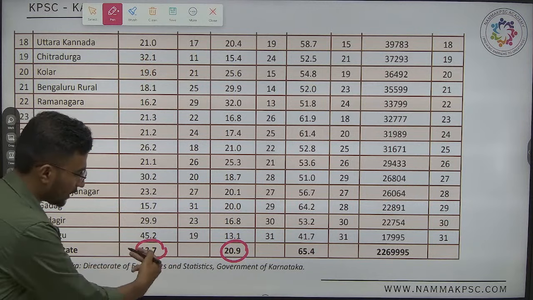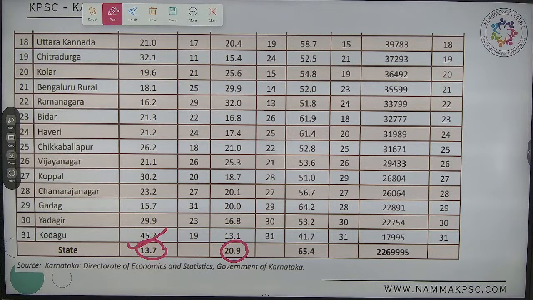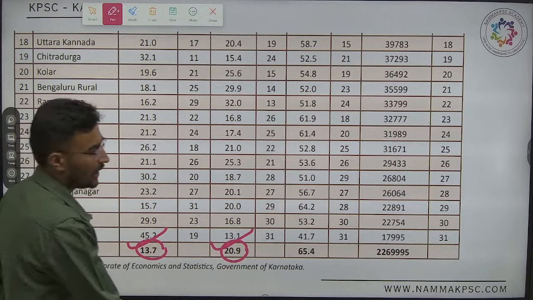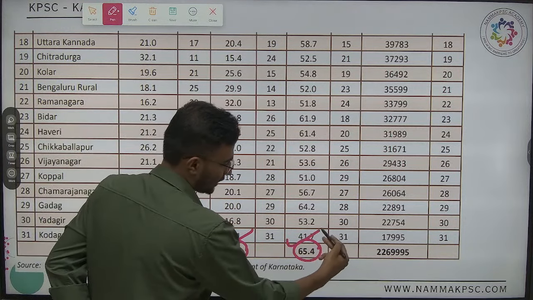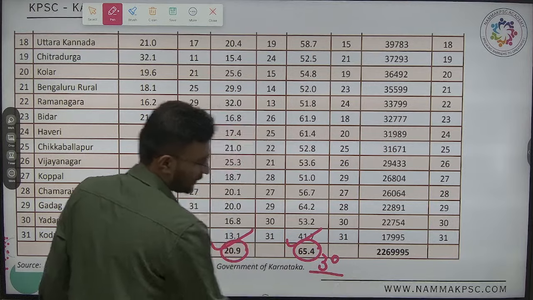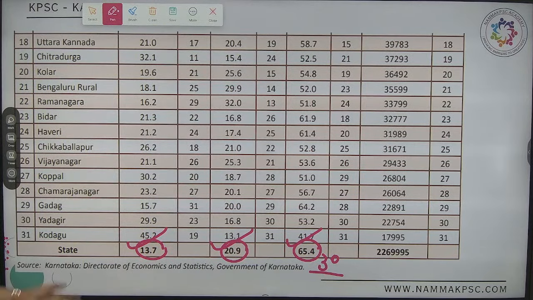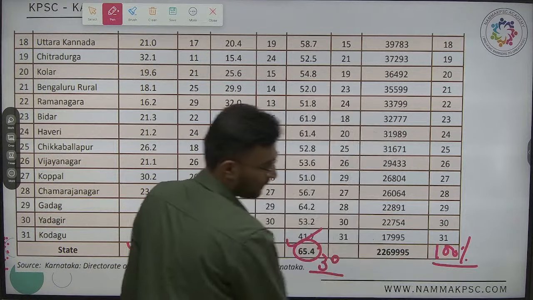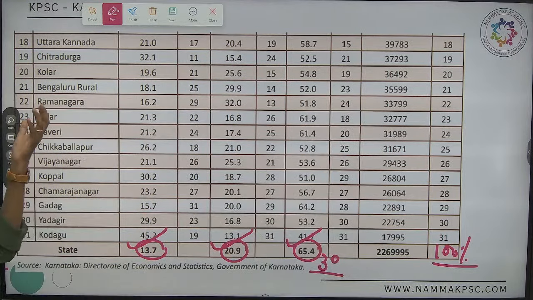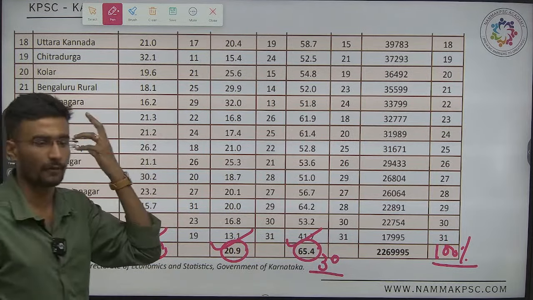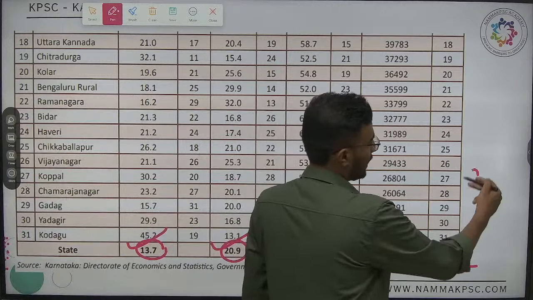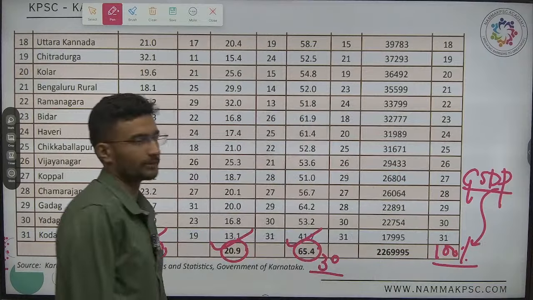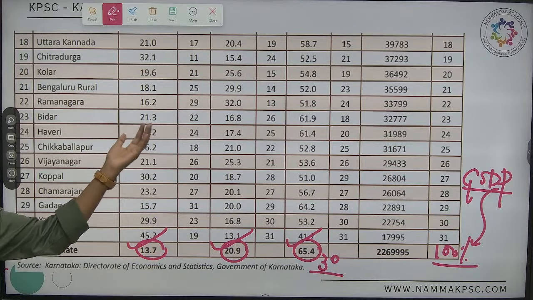It is only 13.7, followed by 20.9 with respect to the secondary sector, whereas 65% has been contributed by the tertiary sector. The total is 100%. We call this the GDP or GSDP of a particular state, that is gross state domestic product. Yes, done.